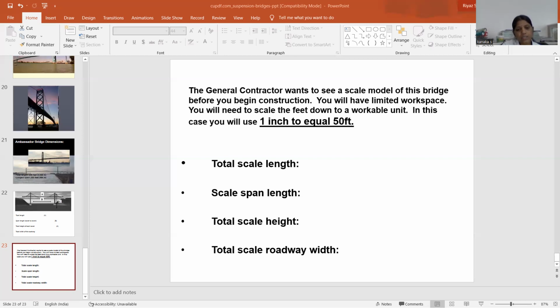So elastic stretch of the cables. When a cable is subjected to a load, it undergoes an elastic stretch, which is often important in determining the cable's sag and also for other purposes. By definition, the modulus of elasticity equal to F by A divided by strain, equal to stress divided by strain. So stress is equal to load by area. Strain equal to change in length divided by original length. So F by A divided by del L divided by L. So del L equal to FL divided by AE.